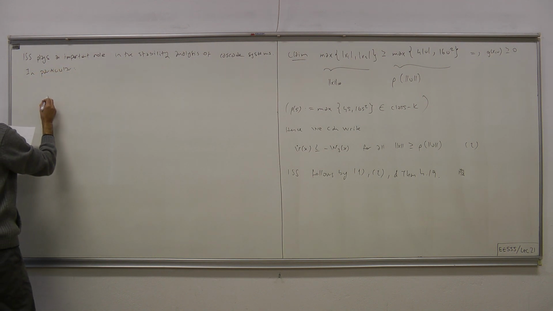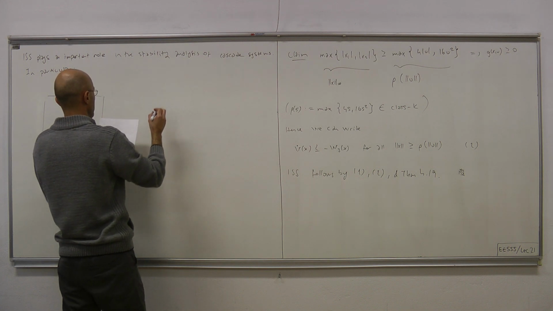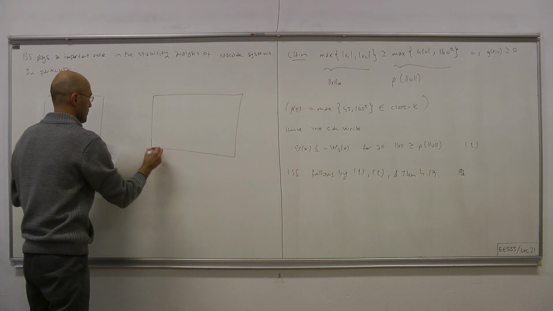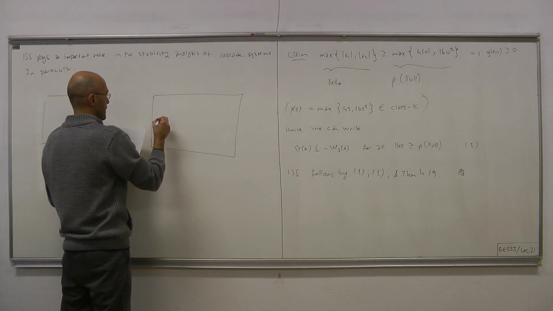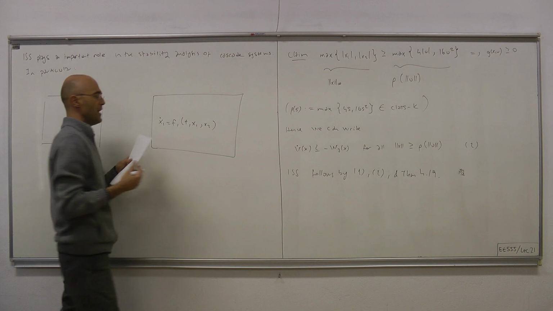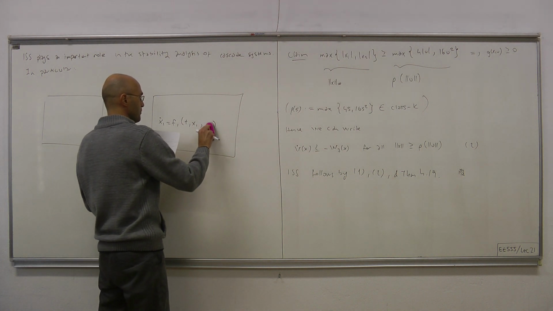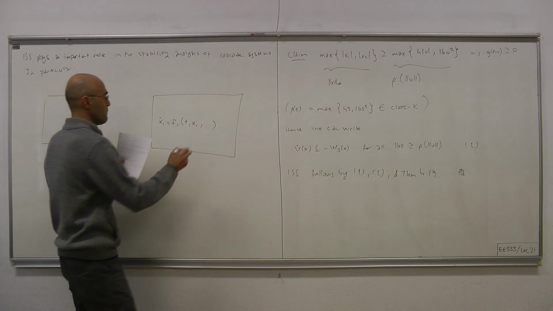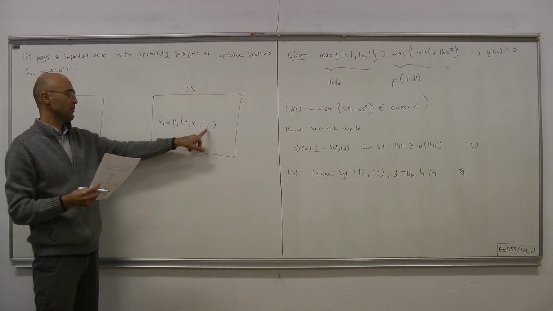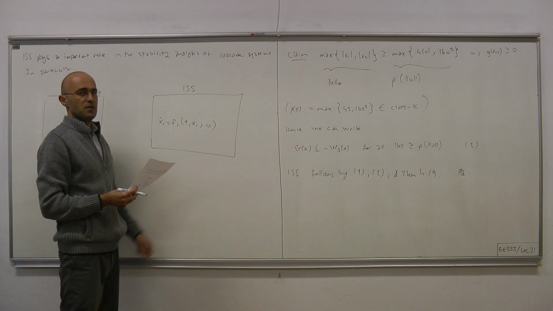Suppose that here you have a system x1 dot equals f1 of t, x1 and x2. Okay, and suppose that this system has the ISS property. This is the unwanted input that represents disturbance.